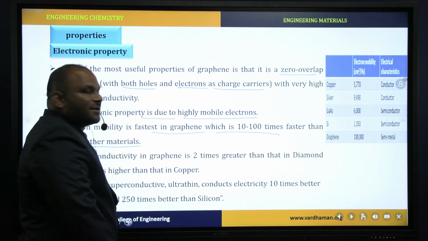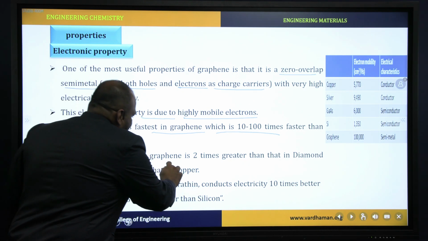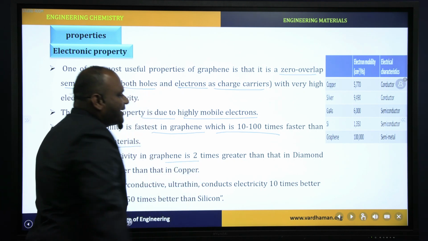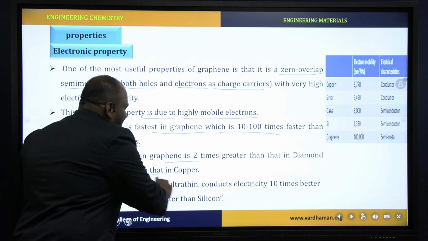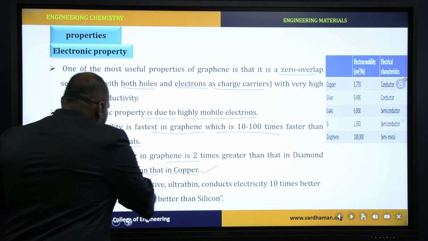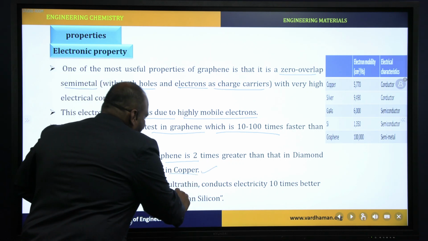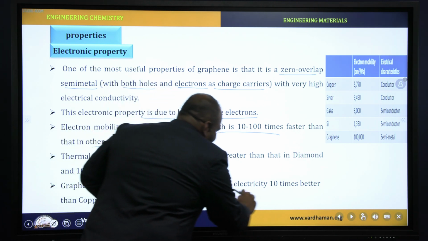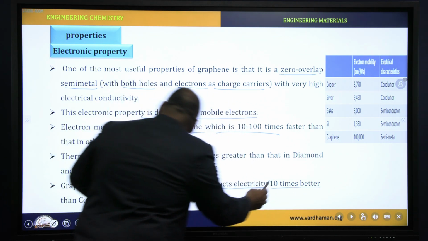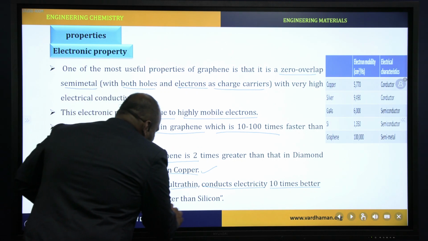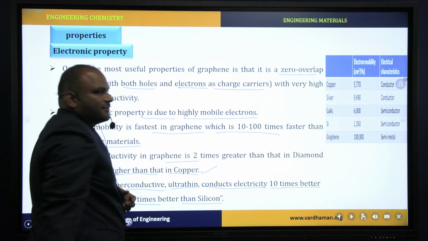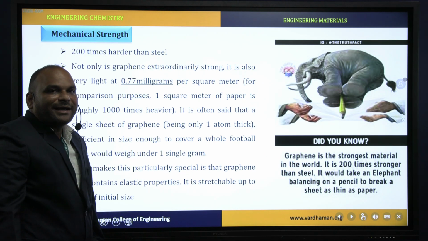Next, the thermal conductivity of graphene is 2 times greater than that of diamond and 10 times higher than that of copper. Graphene is superconductive, ultra thin, and conducts electricity 10 times better than copper and 250 times better than silicon. Mechanical strength.